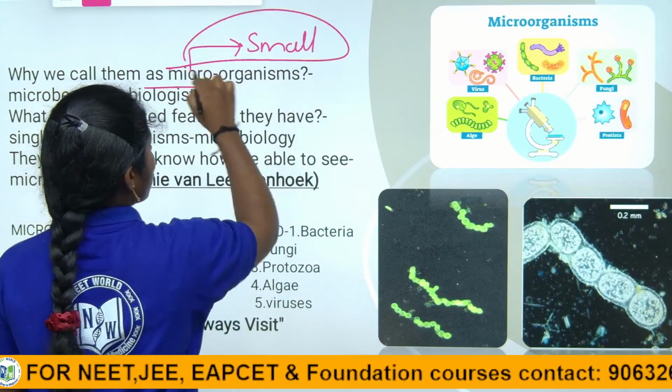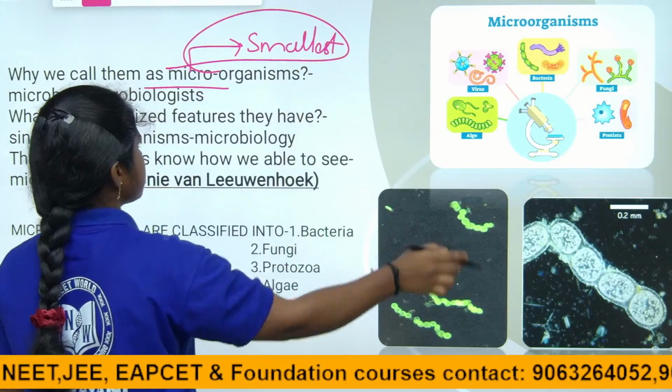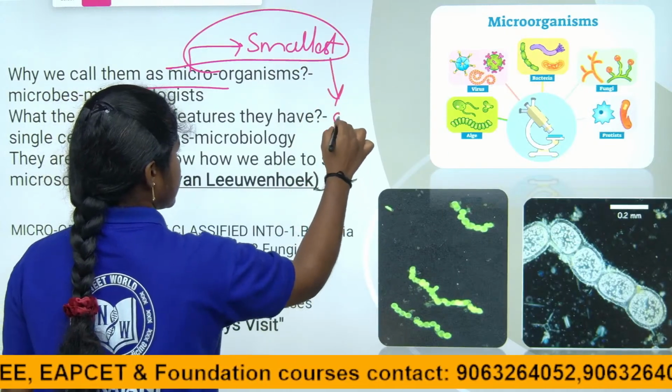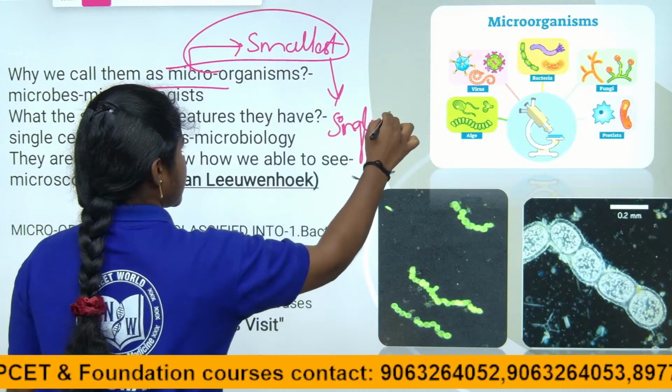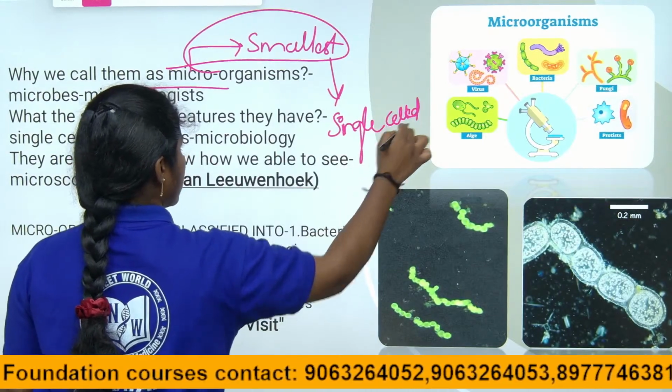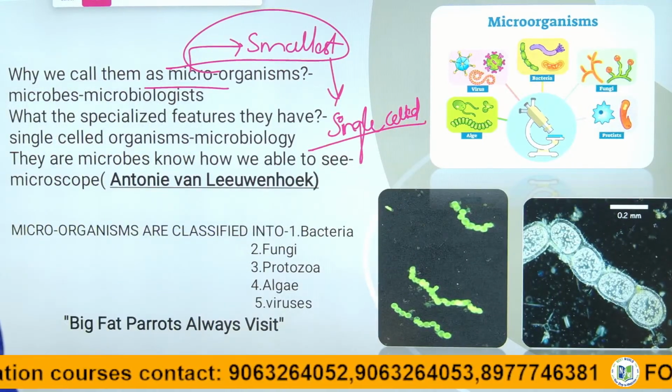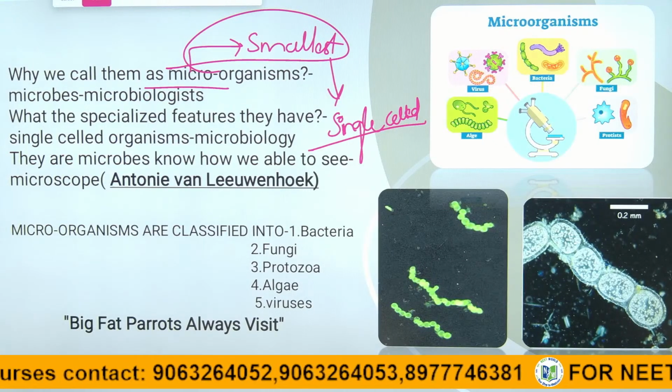They are the smallest organisms because they are single celled organisms, made up of only one cell. Right children? As they are single celled organisms, we cannot see them with the naked eye.